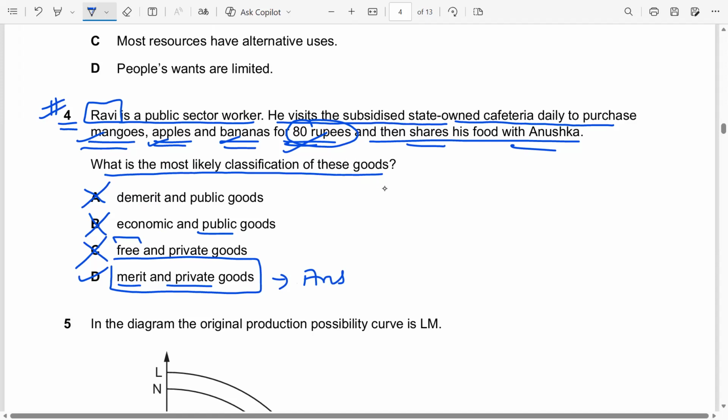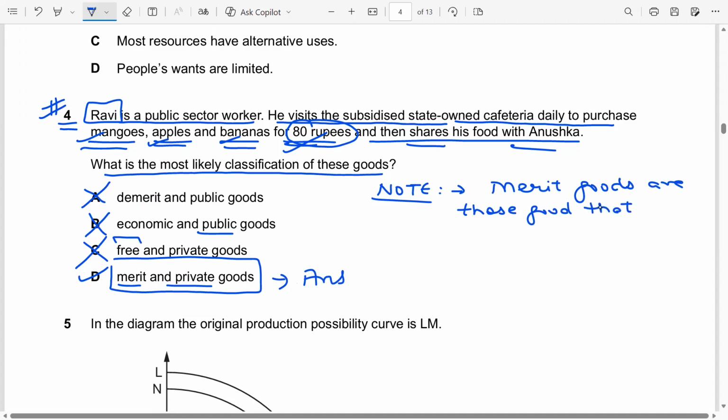I'm quickly writing here as a note. Recall that merit goods are those goods that generate positive externalities in consumption.